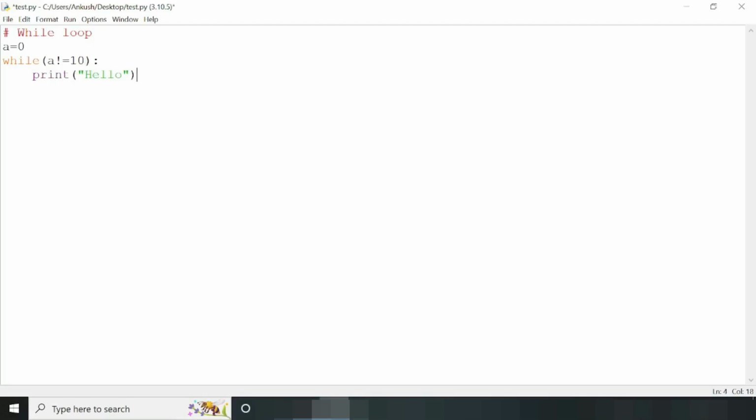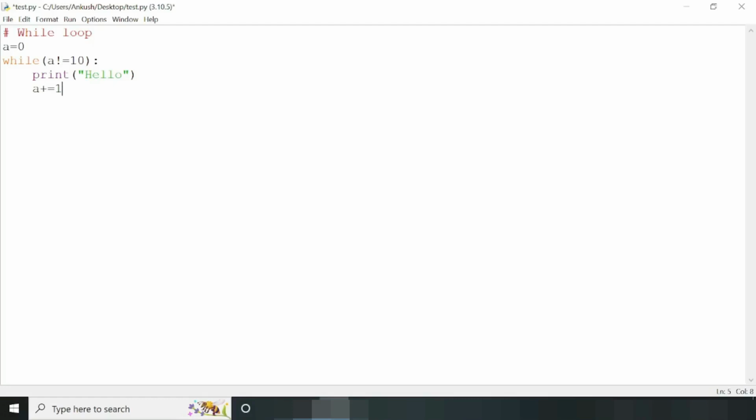But here we don't have any statement which will change the value of a or which will increase the value of a. So within this loop we need to write a plus equals to 1, which means after each iteration the value of a will be increased by 1.